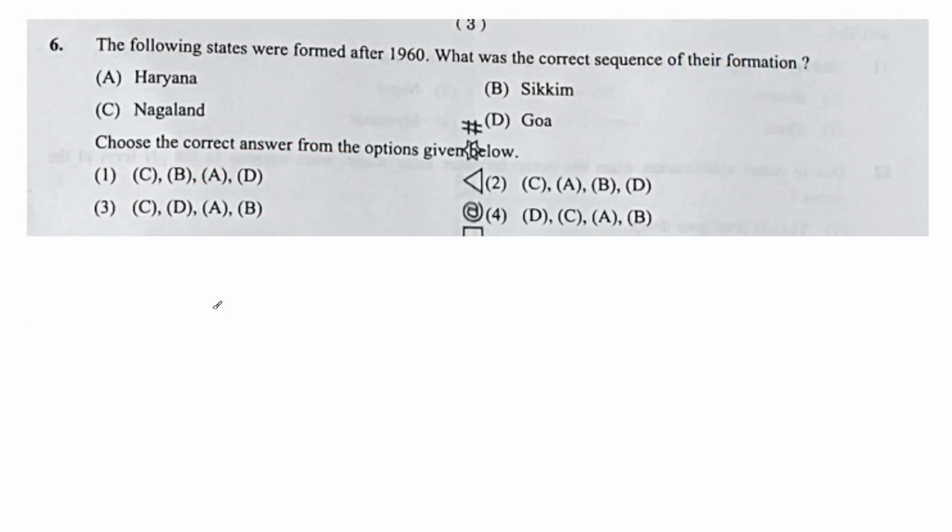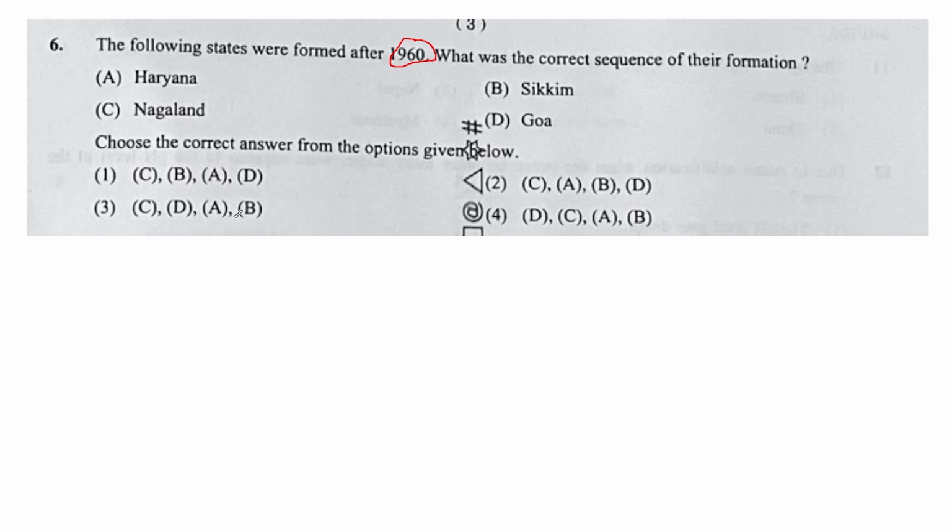The following states were formed after 1960. What is the correct sequence of their formation? This question has appeared from the formation of states, meaning when Indian states were formed. Different states have been formed at different periods of time. So they are asking the chronology of the formation of states.